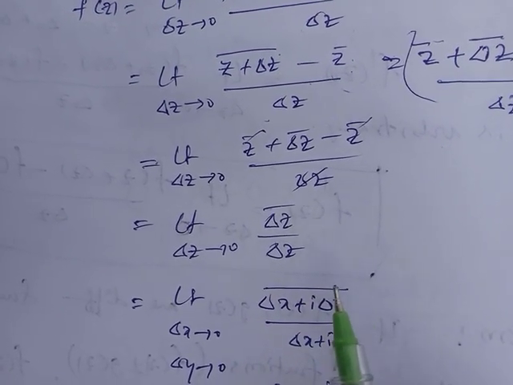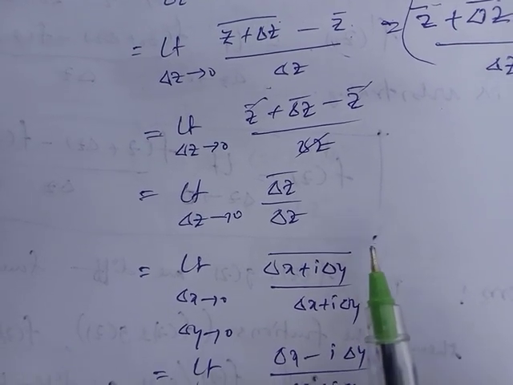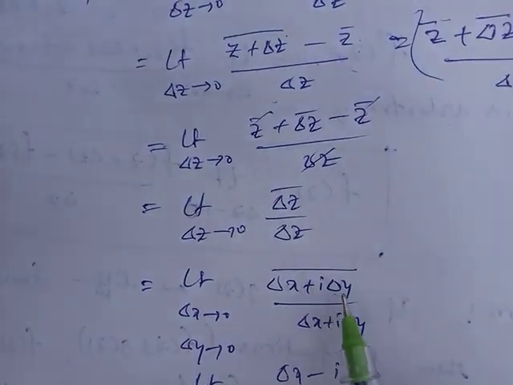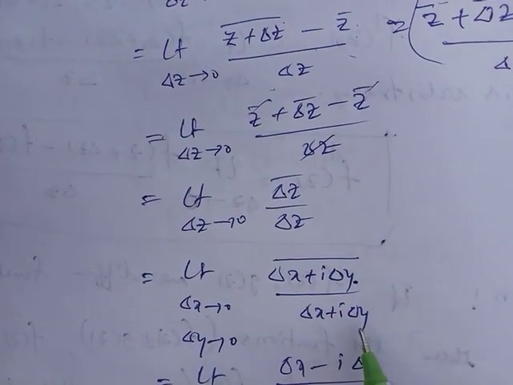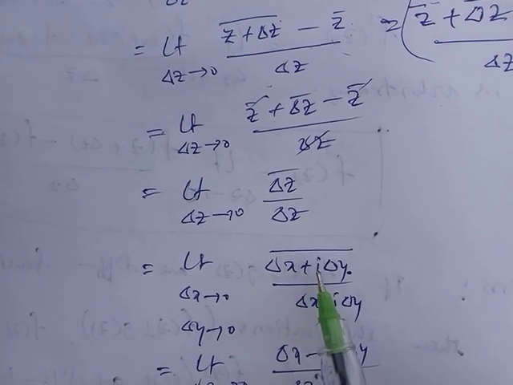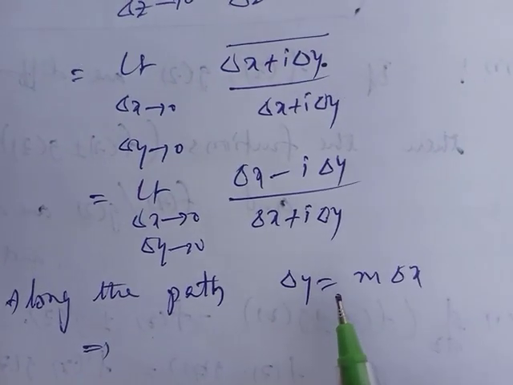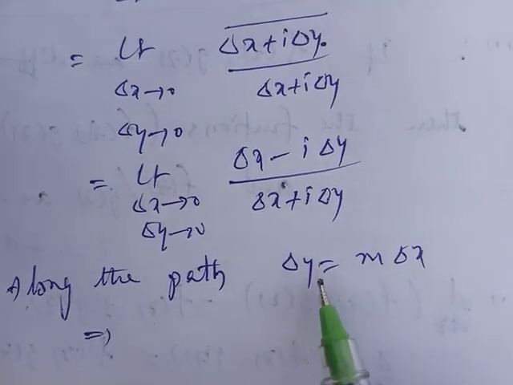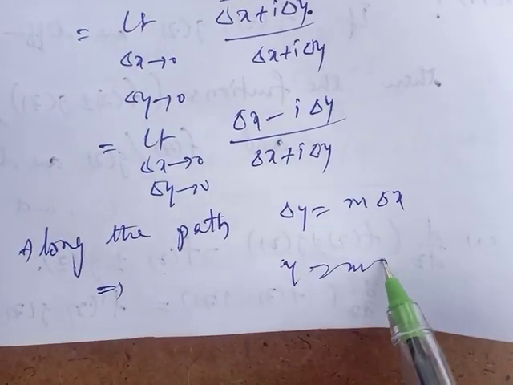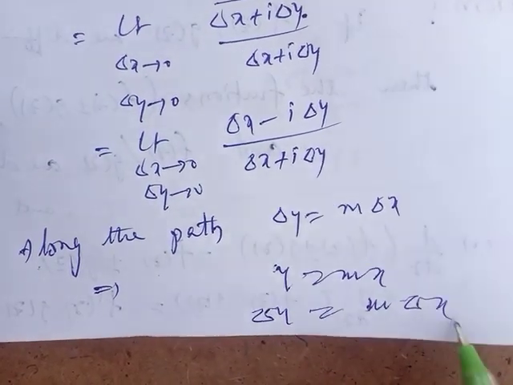So that's why I am substituting along the path y equal to mx. First I am simplifying. Delta z means delta x plus i into delta y, whole conjugate, by delta x plus i into delta y. Its conjugate gives delta x minus i into delta y. Next, along the path y equal to mx, here delta y equal to m into delta x.